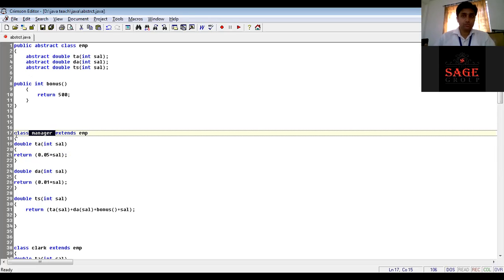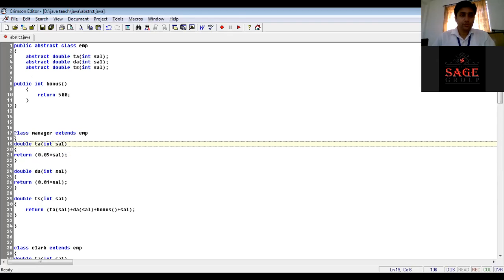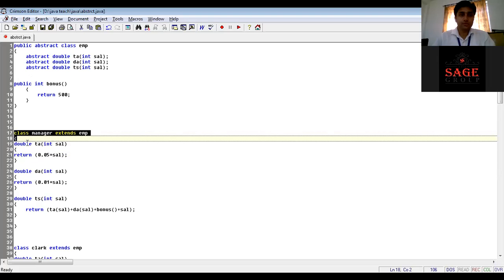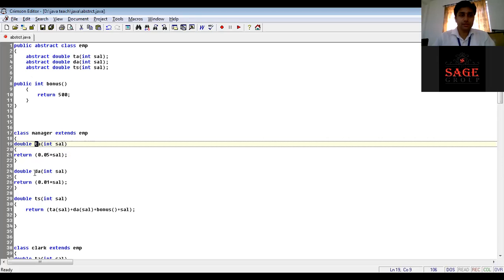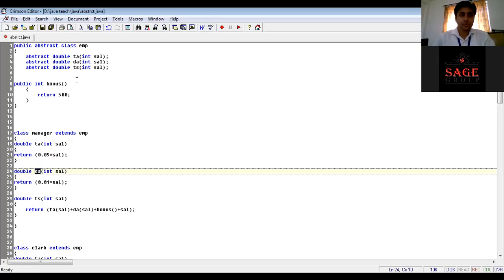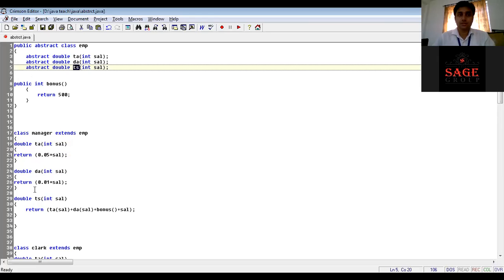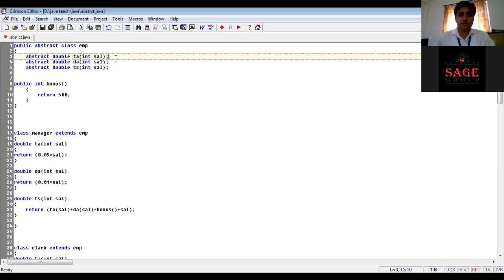And now remember, that team member will override the TA method, DA method, and TS method. TA is the traveling allowance, DA is a general allowance, and TS is the total salary.